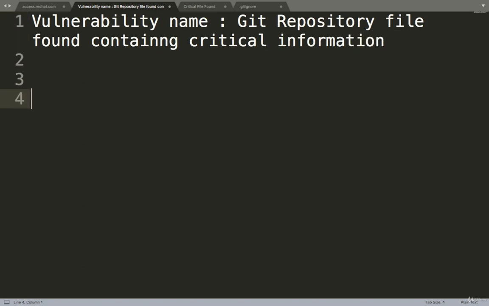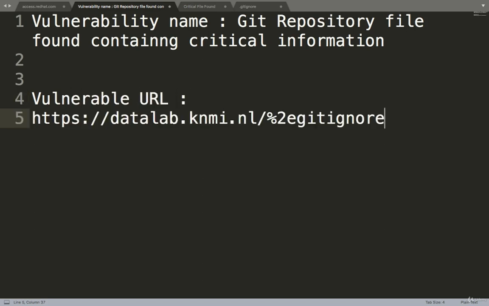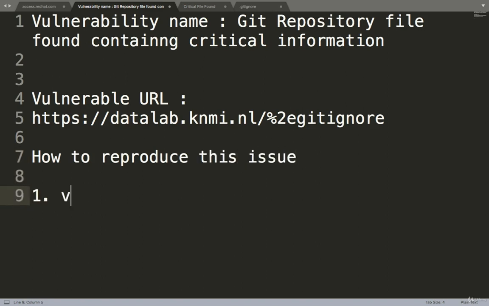Now descriptions, I won't give descriptions. I will directly give the vulnerable URL. Then how to reproduce this issue, I'll say visit this URL.